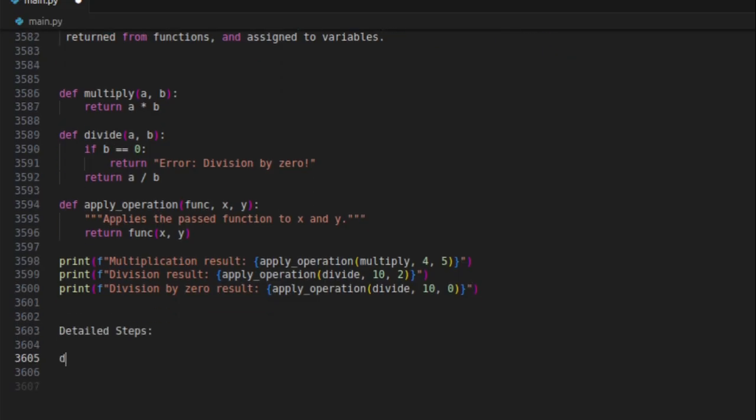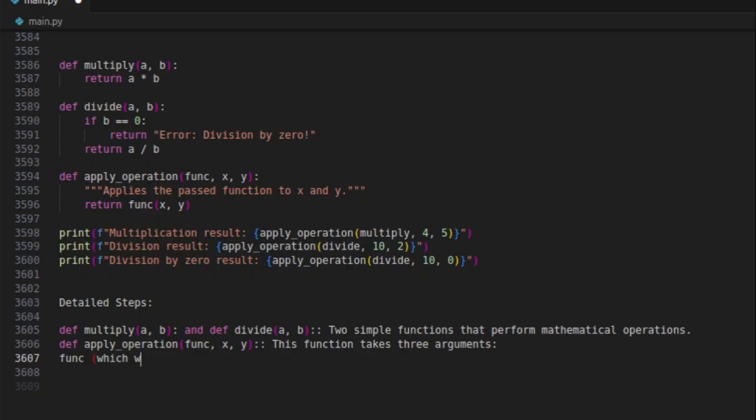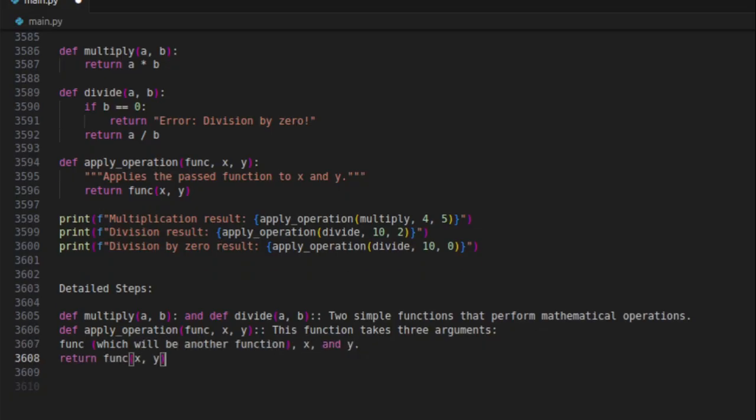Detailed steps: def multiply(a, b) and def divide(a, b). Two simple functions that perform mathematical operations. def apply_operation(func, x, y). This function takes three arguments: func, which will be another function, x, and y. Return func(x, y).